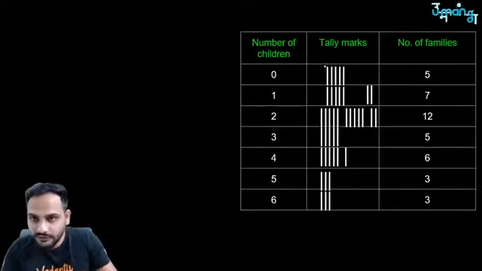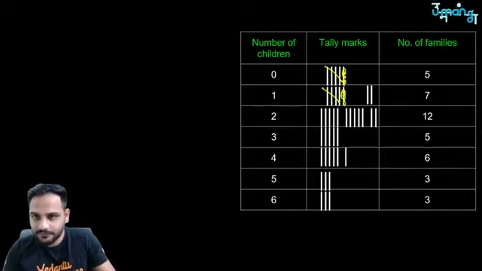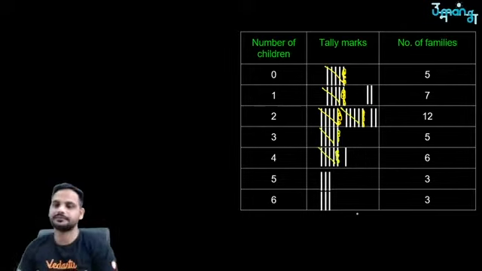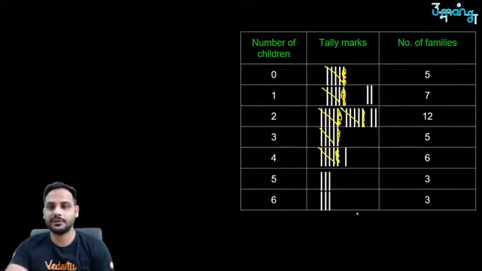1, 2, 3, 4, 5 is written like this. This is written wrong, huh? Actually, this is the typing mistake. Okay, like this. So this will be your group data.